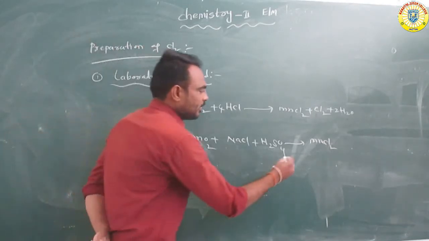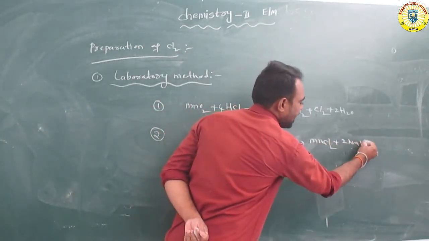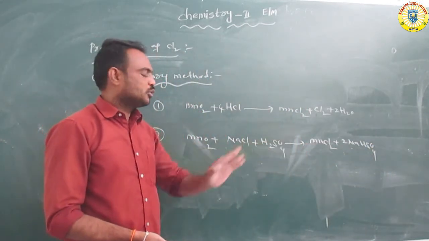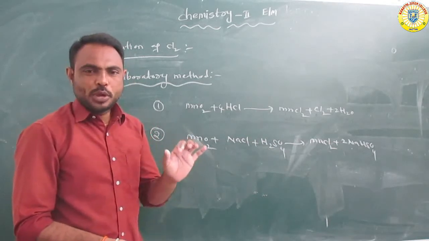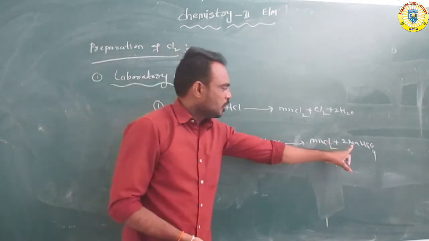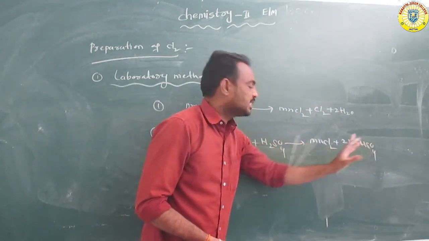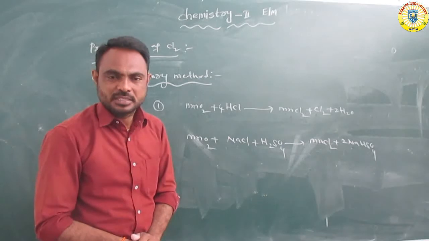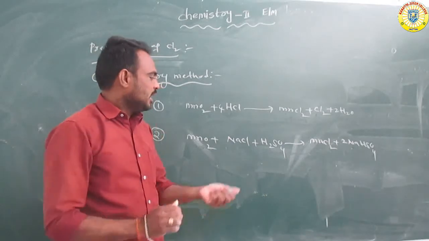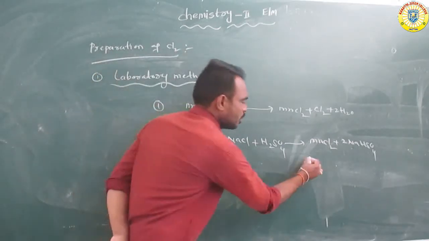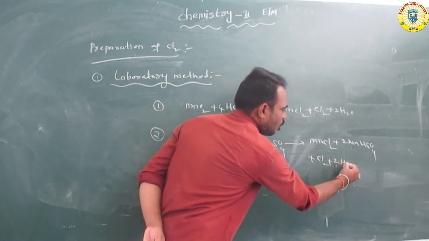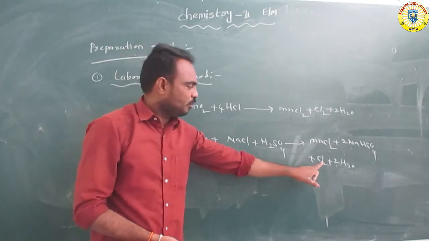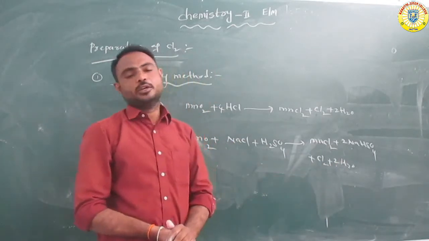Next, further in this reaction, 2NaHSO4. 2NaHSO4 means sodium hydrogen sulfate. Next, in this reaction, chlorine gas and water molecules are formed.